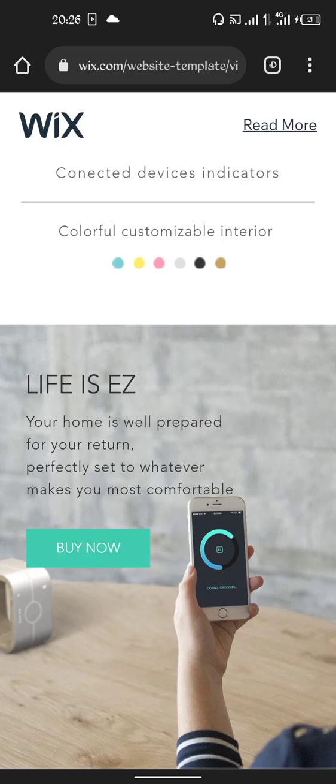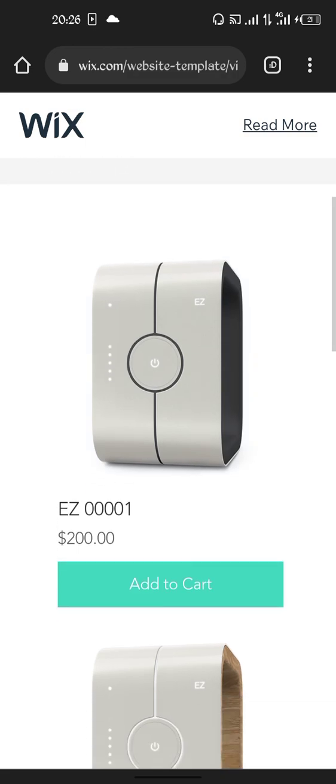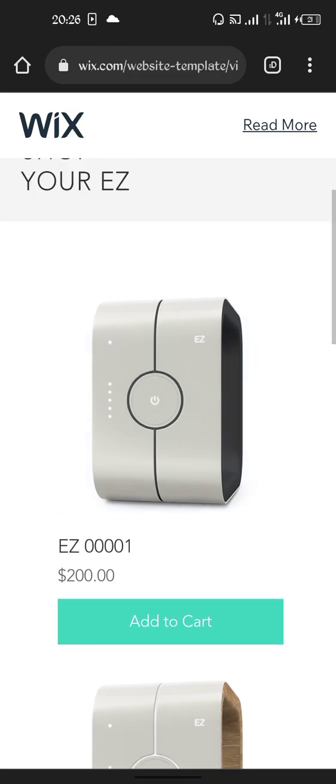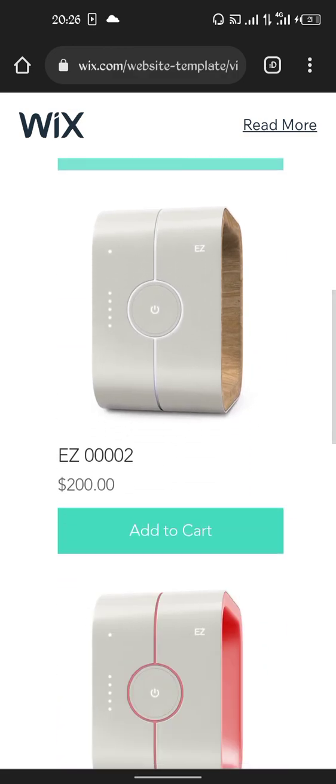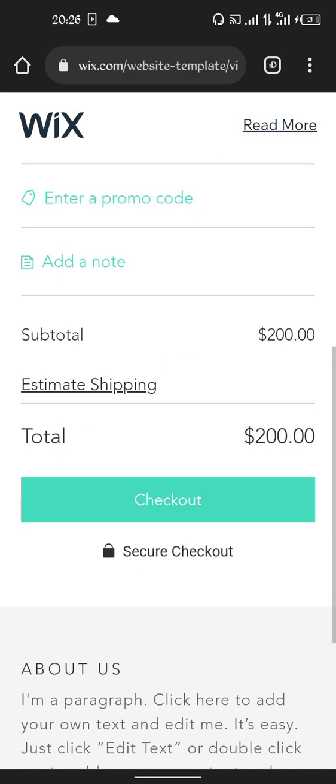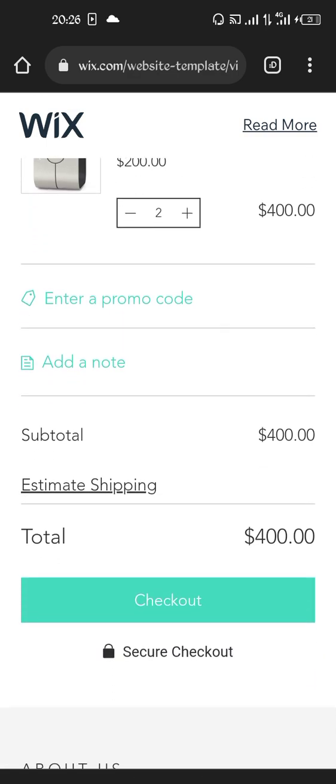And here, if you say buy now, it's going to take us to the page where you check out for payment. So if you are buying this, for example, you tell us the price and I can add to cart so that I can purchase here. If I say add to cart, that's $200. If I go up and check another product or service that I want, so this is it here. How many quantity? One. If I increase, it says two. Automatically, my total price will change. That is the reason why it's loading down here. It's rolling the circle. So my price has changed to 400.